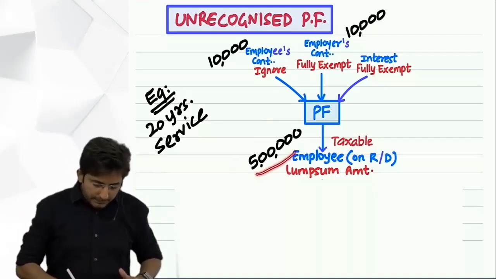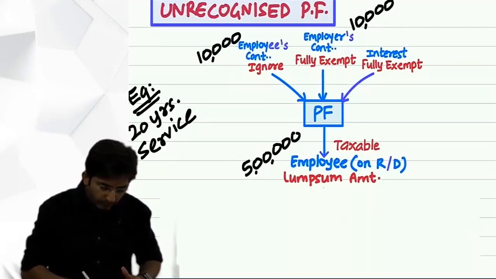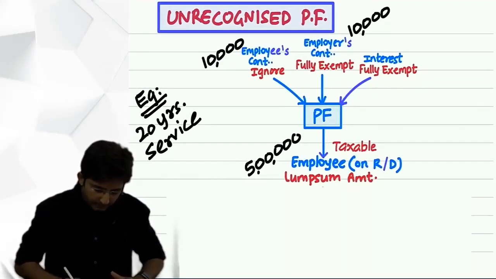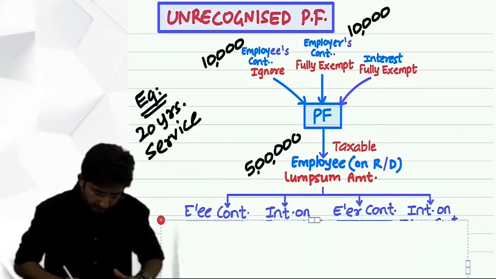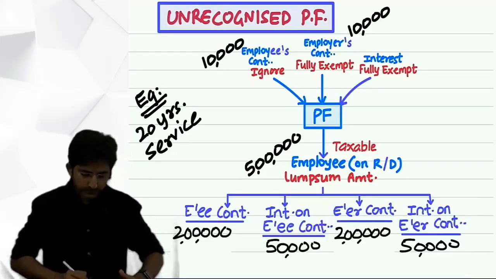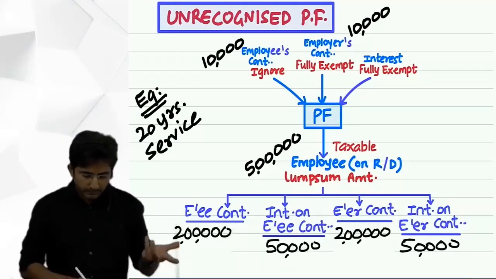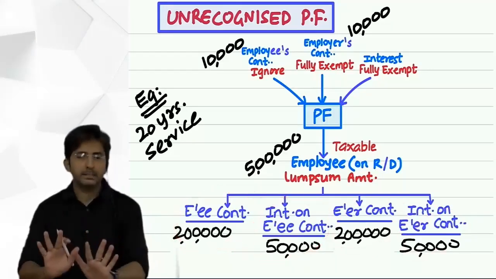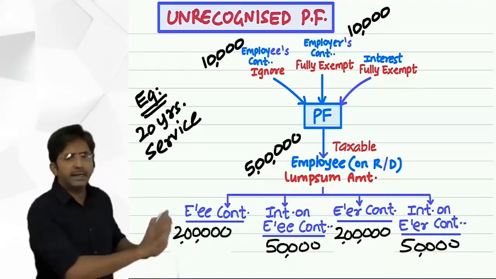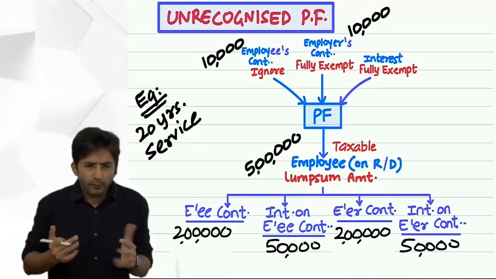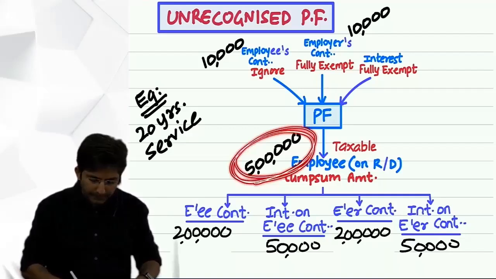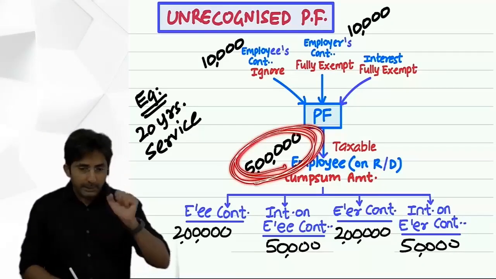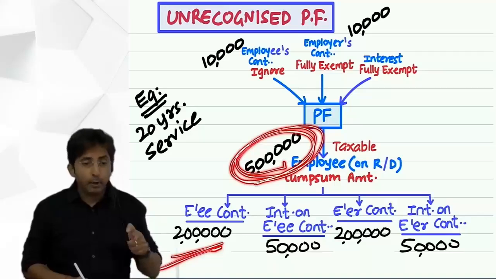But this 5 lakhs you have to divide into 4 parts. See this. See why I have done this breakup, soon you will understand. For the time being, just understand the data. Then the explanation will fall into place. Okay. Now, in my example, I am assuming he has received 5 lakhs. Now, what is the breakup of 5 lakhs? 2 lakhs the employee contributed.